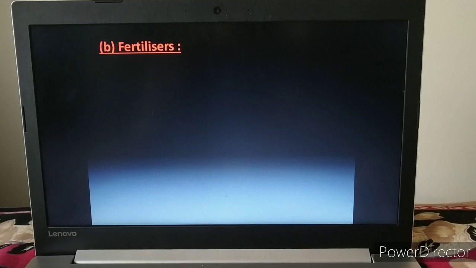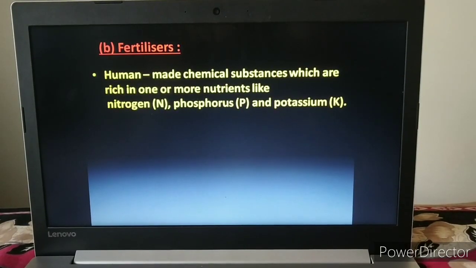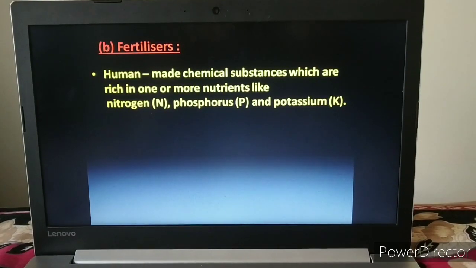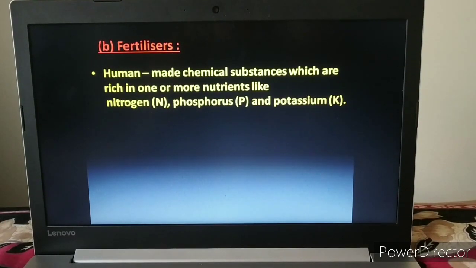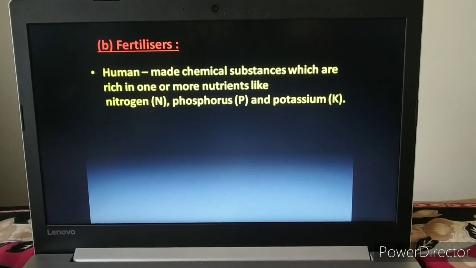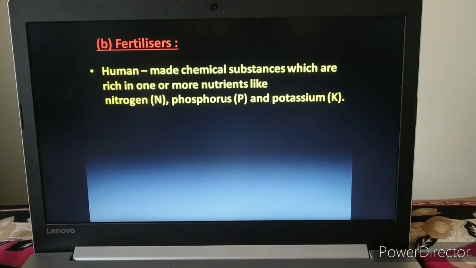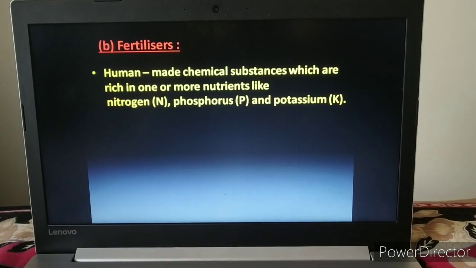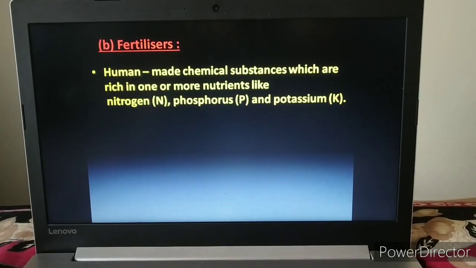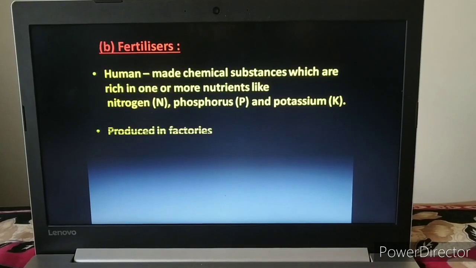Next, fertilizer. Fertilizers are human-made chemical substances which are rich in one or more particular nutrients like nitrogen, phosphorus, potassium. Basically, plants require these three, nitrogen, phosphorus and potassium, in good amount. So, humans are making some of these substances in factories that are called fertilizers. These are produced in factories.